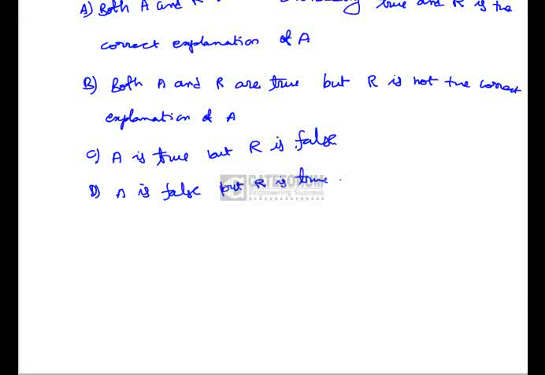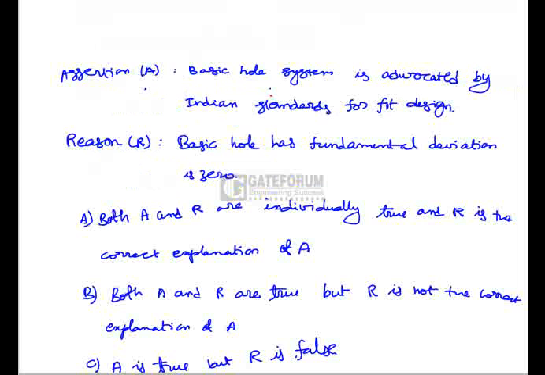Coming to the assertion and reason, the assertion is: basic hole system is advocated by Indian standards for fit design. This assertion is right. Coming to the reason, basic hole has fundamental deviation of 0. This statement also is right, but there is no interconnection between assertion and reason. So R cannot be an explanation for the assertion. So both A and R are true, but R is not the correct explanation of A. So here the right option is B.